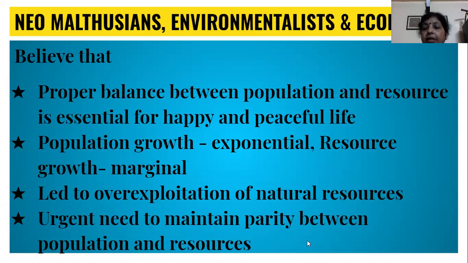Here we are reminded of a phrase given by Gandhiji: there is enough to meet everybody's need, but not to meet anyone's greed. So the earth has enough resources to meet the needs of the people, but if anyone becomes greedy and they go on over exploiting the resource, then the resource would fall scarce.